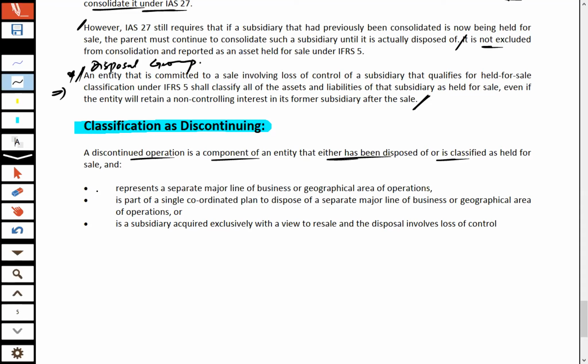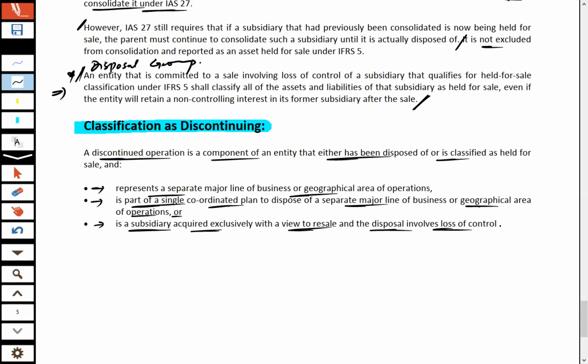So it may represent a major separate line of business or geographical area of the business, or this discontinued operation may be part of a single coordinated plan to dispose of a separate major line of business or geographical area of operations, or this discontinued operation may be a subsidiary acquired exclusively with a view to resale, and the disposal involves loss of control. Let's take an example.